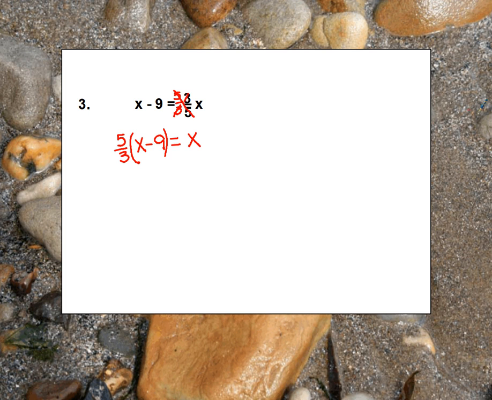Let's go ahead and distribute. 5/3 times x is 5/3 x. And 5/3 times negative 9, our 3 would cancel with the 9. So I have a 5 times a negative 3, which is negative 15, equals x.